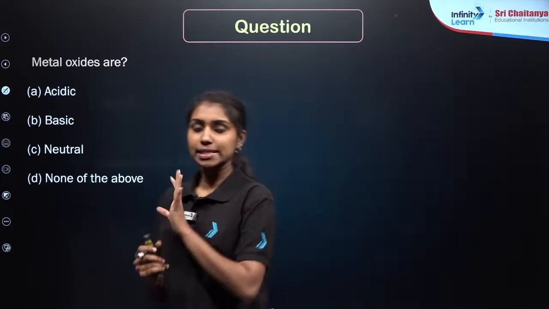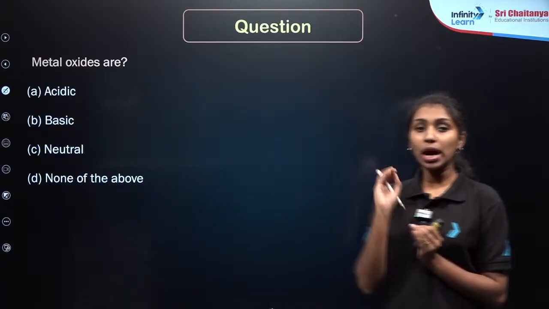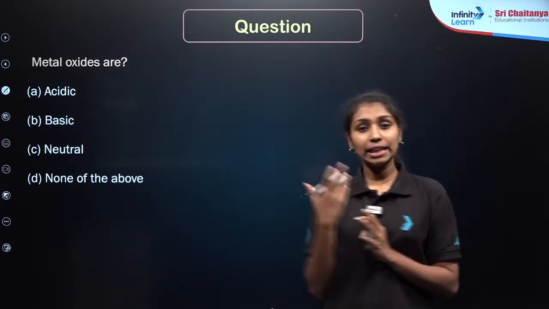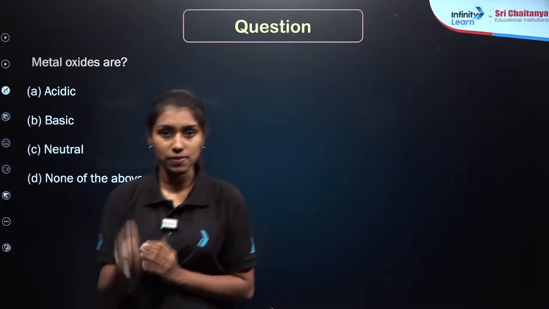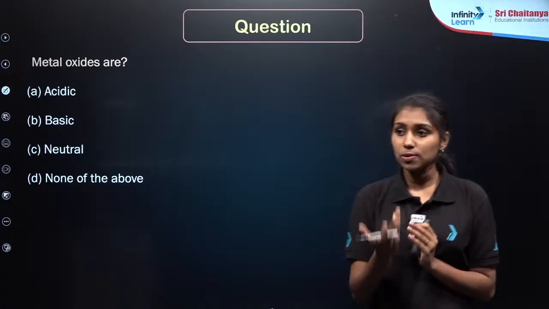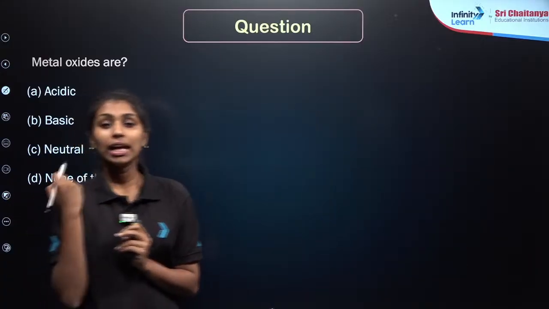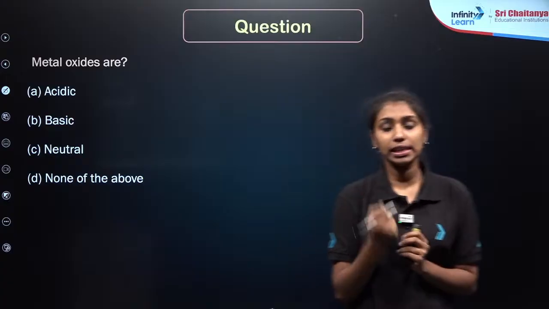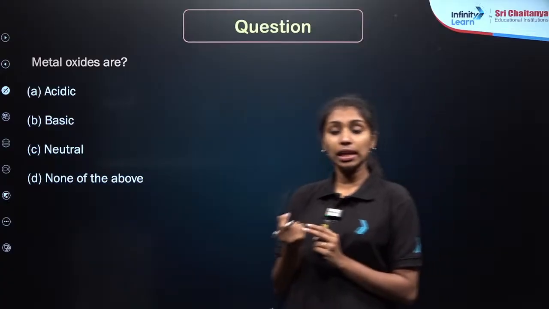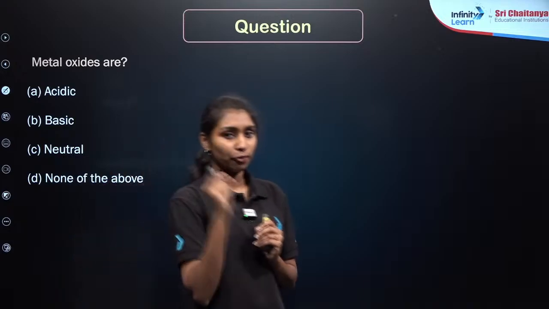So far we have discussed the reaction of metals and non-metals with air. I hope you understand how they are reacting. The metals are reacting with oxygen to form metal oxides, right? If they are forming metal oxides, they are basic in nature. Some other cases are also possible in the case of amphoteric oxides, right? Al2O3 or zinc oxide can act as both acid as well as base, so they are known as amphoteric oxides.